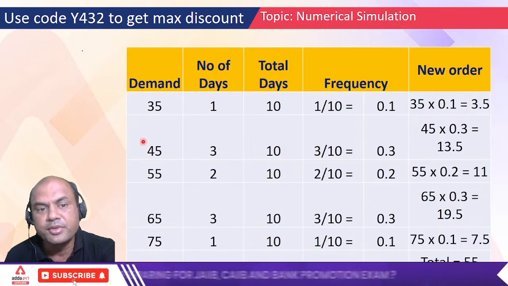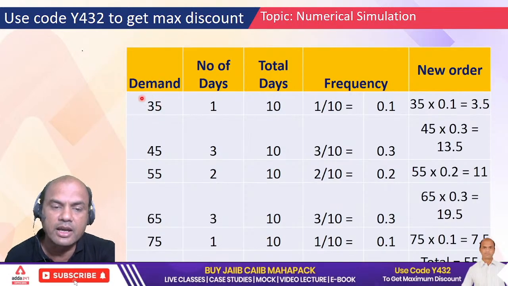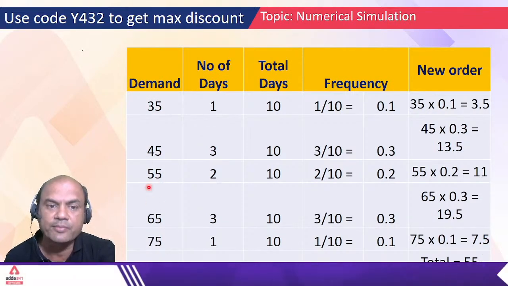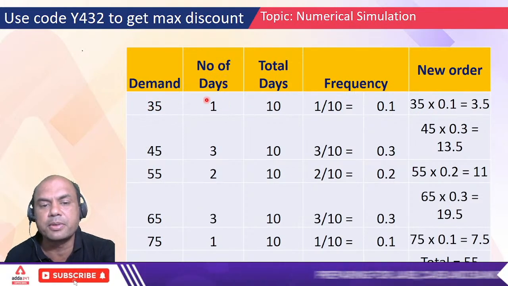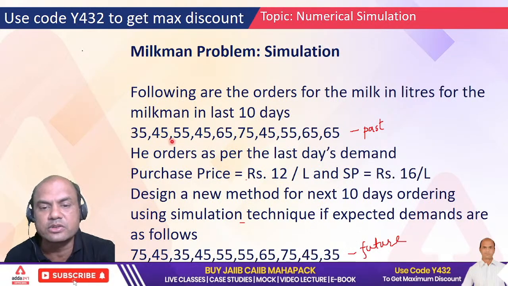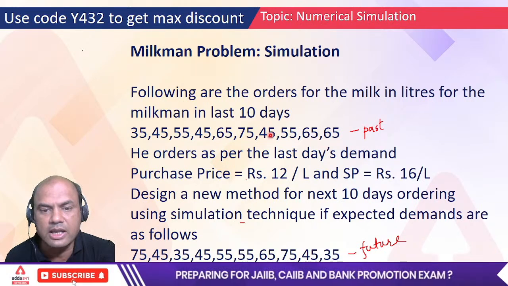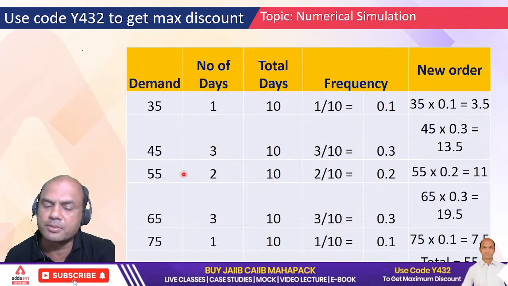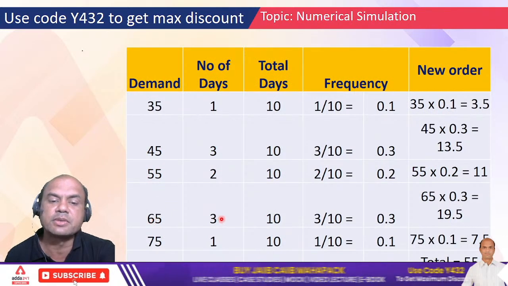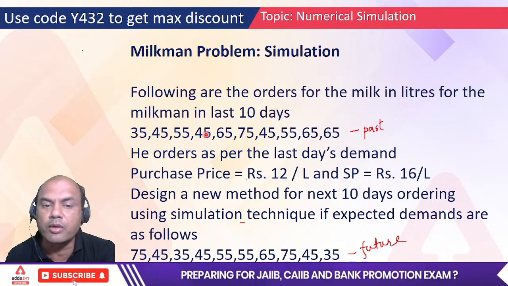If you list each unit separately, 35, 45, 55, 65 and 75, you'll see that 35 liters occurs only once. 45 occurs 3 times, 55 similarly 2 times, 65 similarly 3 times, and 75 1 time. So this is what we get from the past data.